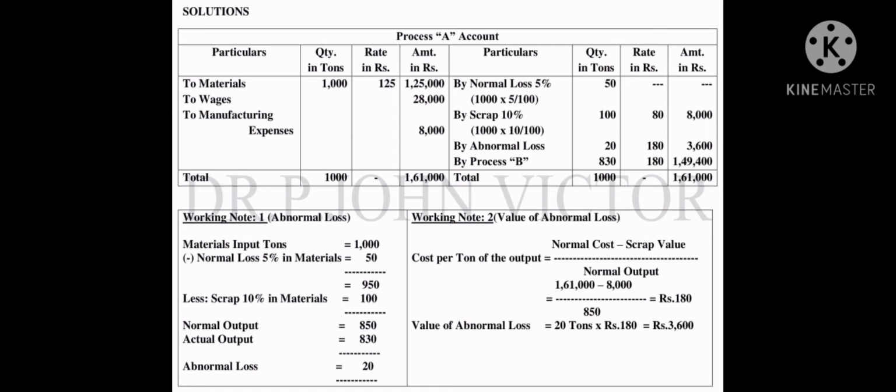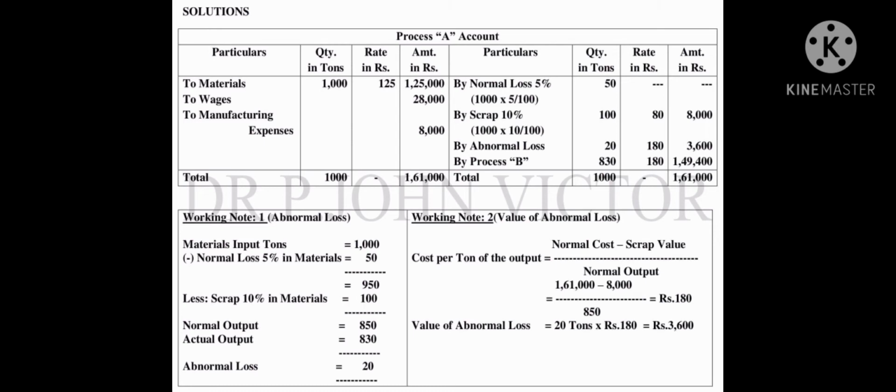So that means there is a loss, an abnormal loss. So we have to calculate the abnormal loss in the form of a working note. It is part of the answer, so we have to do the working note. Materials input 1000 tons minus normal loss 5%, that is 50 tons. So when we deduct this, we get 950 tons.